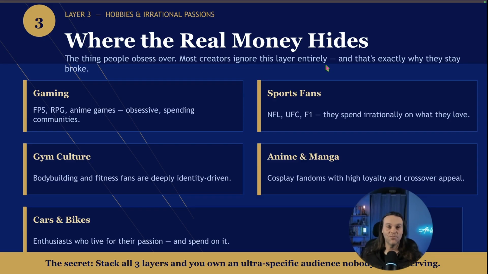They will spend so much money on these little things, right? They'll buy all the physical stuff and then they'll spend more on their favorite model as well. Guys, sports, oh my gosh, right? NFL, UFC, F1. These guys are insane, right? These soccer hooligans, they are crazy, right? I'm a hockey fan. I know that these guys out there who are hockey fans, they're insane, right? I posted one pic of my model wearing a jersey. One guy spent like an insane amount recently. Like it's actually crazy how much this guy spent just based on that.